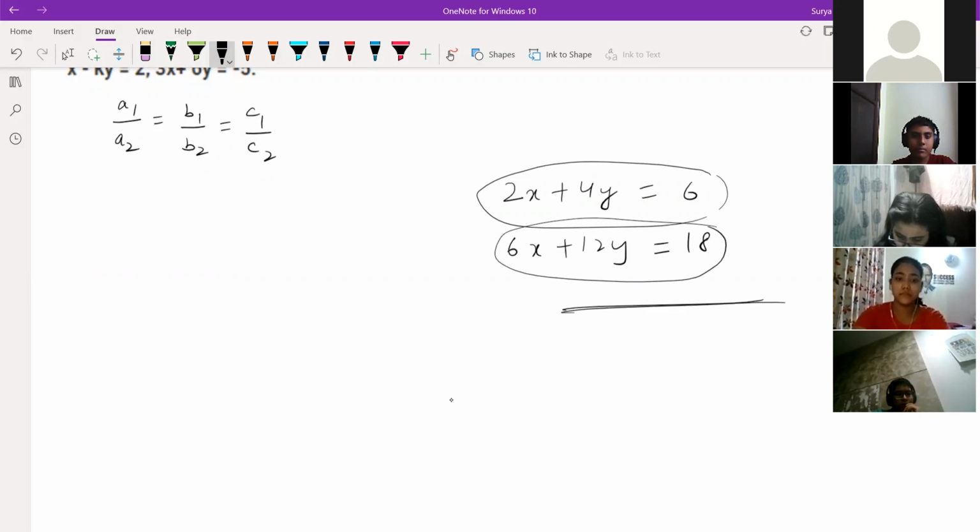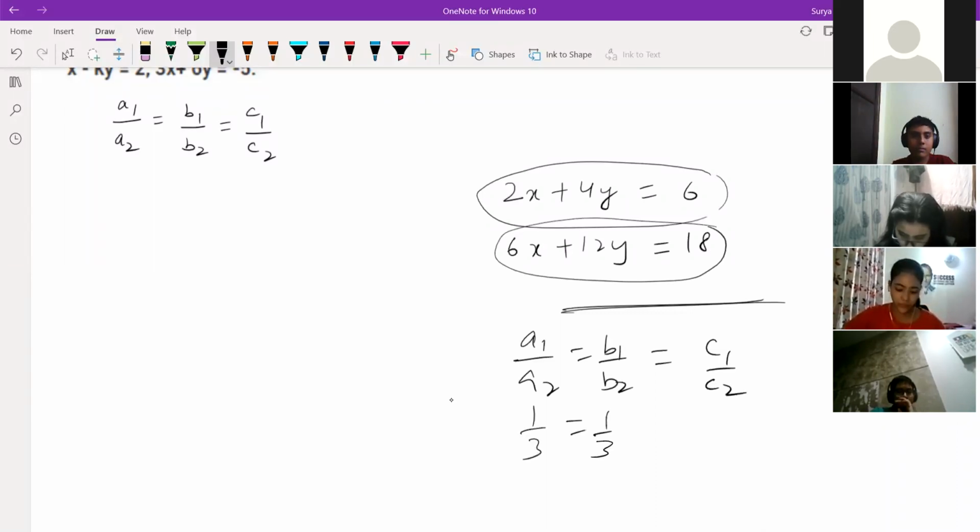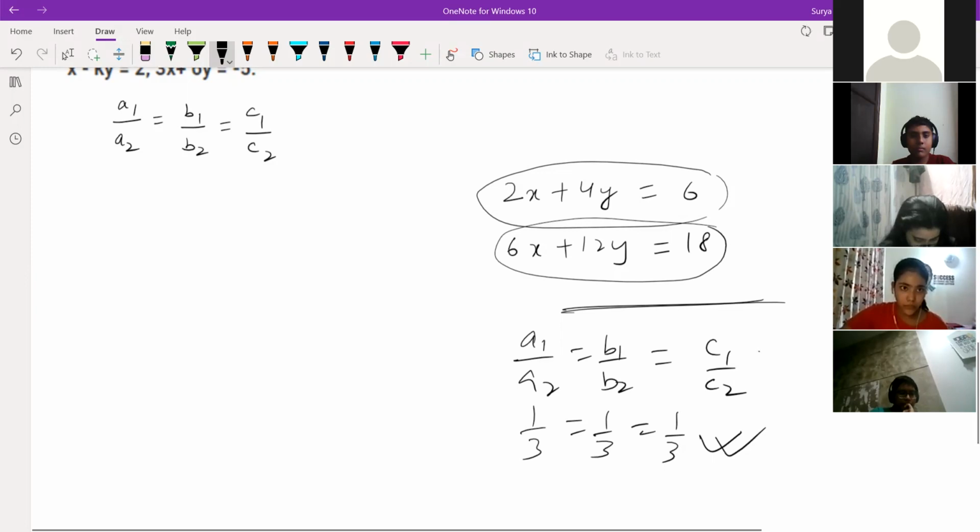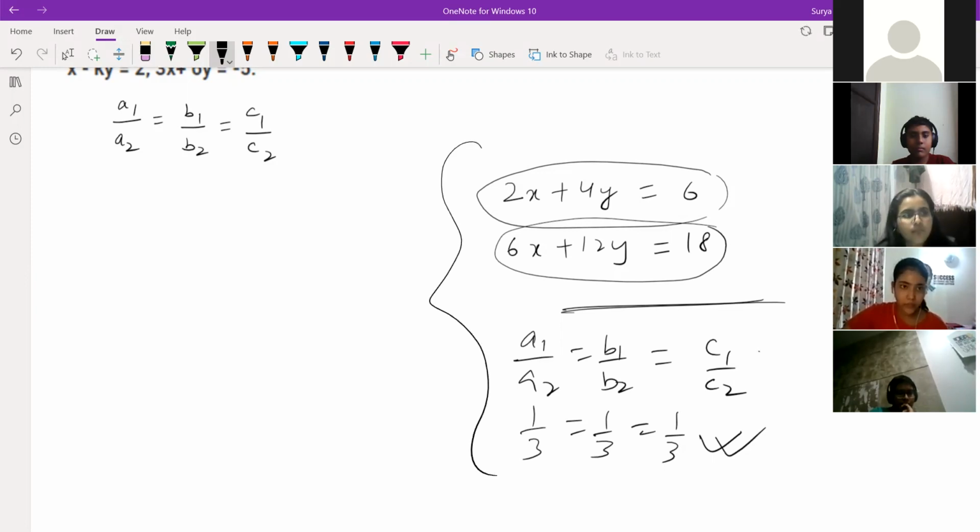In this case, what happens? A1 by A2 is equal to B1 by B2 is equal to C1 by C2, because everywhere it comes 1 by 3, 1 by 3, 1 by 3. That's why this type of equation will have infinitely many solutions, coincident lines. So this is your rough part, simply for understanding I told you. I just took an example where A1 by A2 is equal to B1 by B2 is equal to C1 by C2, and you have 1 by 3, 1 by 3, 1 by 3. That's it.